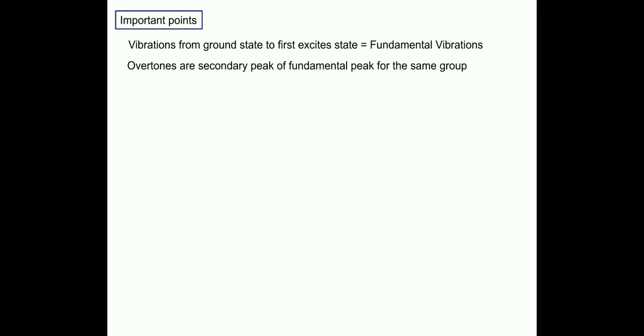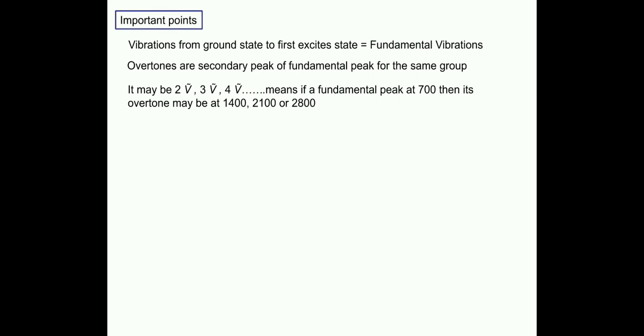Now overtones are basically secondary peaks of the fundamental peak of the same group. It may be 2 mu bar, 3 mu bar, 4 mu bar, and so on. It means if a fundamental peak is at 700, then its overtone may be at 1400, 2100, 2800 centimeter inverse. So overtones are secondary peaks of the fundamental peak for the same group.